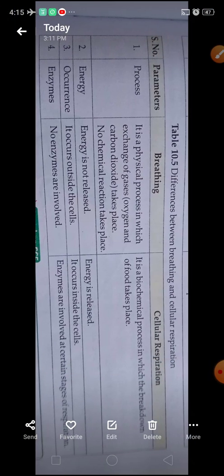And lastly, children, I also told you the difference between breathing and cellular respiration. This we have discussed already. So I hope you have learned properly.